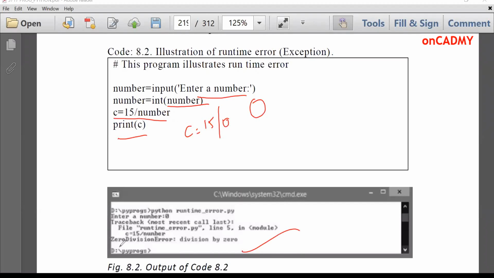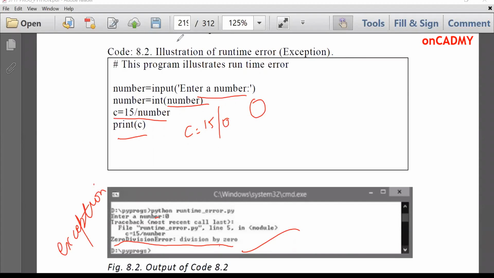You can see ZeroDivisionError or division by 0. This is an exception. This is not a normal error. It's not a syntax error. This is called exception or runtime error. Fine. So this is a simple example of a runtime error.